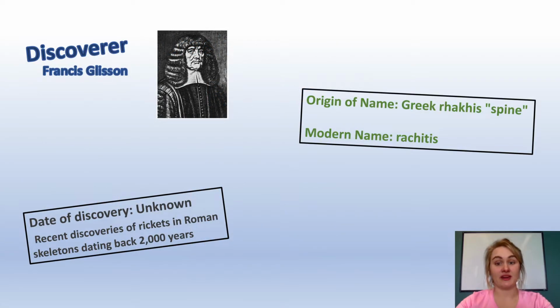Rickets was discovered by Francis Glisson during an outbreak in the 17th century in England. At the time, it was also called the English disease, although there are recent discoveries of skeletons showing signs of rickets dating back 2,000 years ago in Rome. The origin of the name Rickets is Greek, meaning spine.